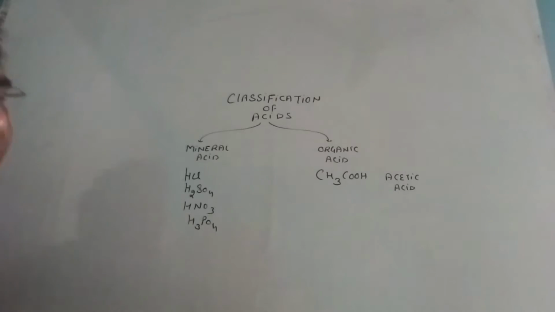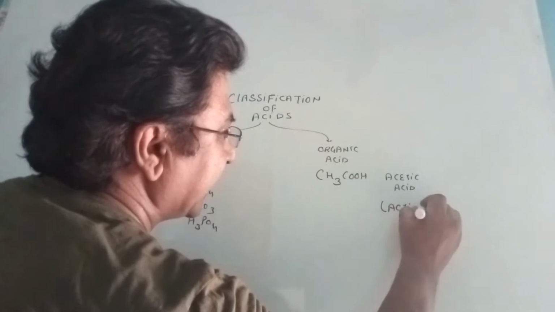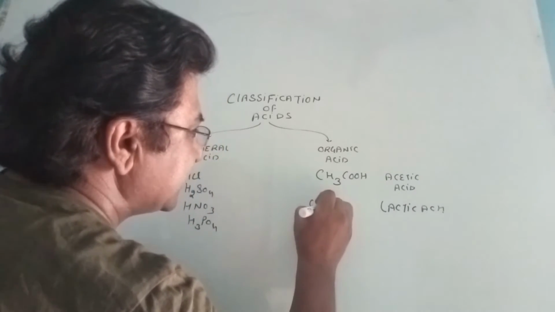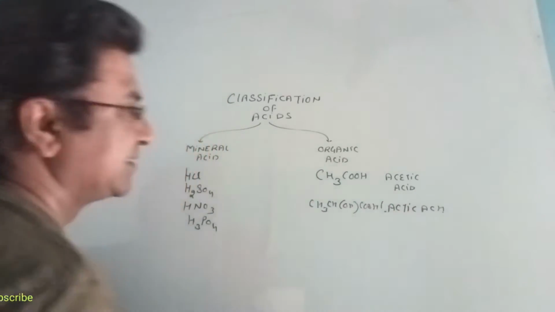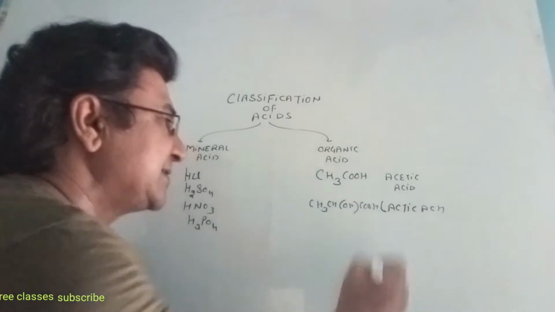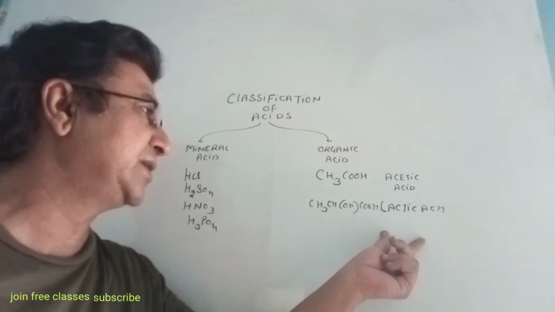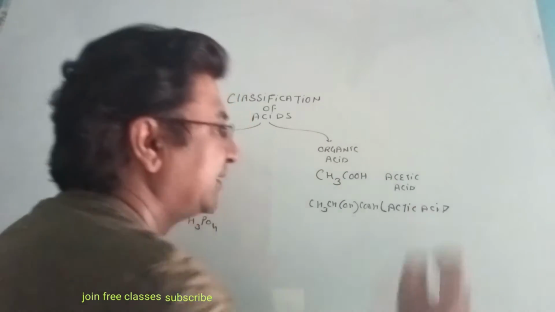And you must have heard of lactic acid also. Lactic acid, that is CH3CHOHCOOH. So this is the chemical formula of lactic acid. Lactic acid is usually concerned with milk, the curding of milk.